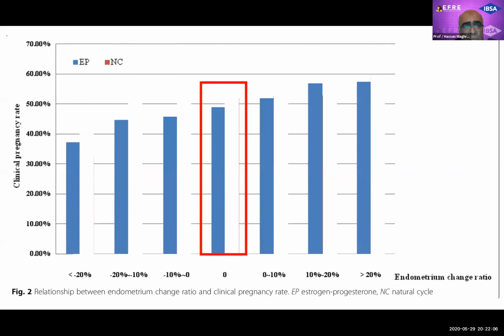And this, to our surprise, when compaction occurred, the pregnancy rate was around 36%, whereas when endometrial thickness increased at the day of transfer, the pregnancy rate was 60%. So this was in contradiction to the findings of Professor Casper.